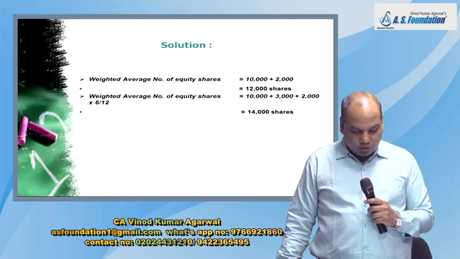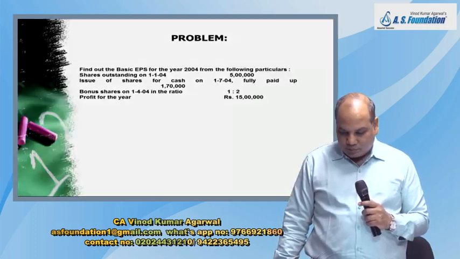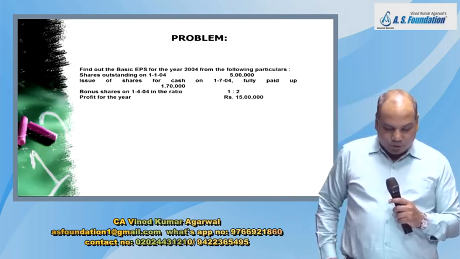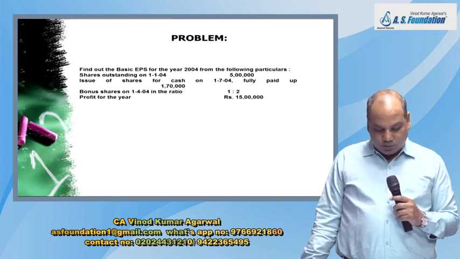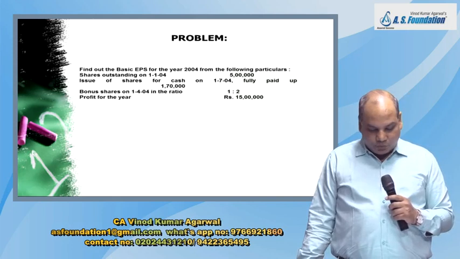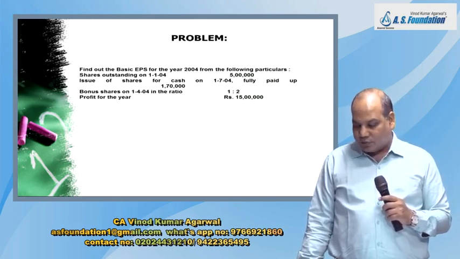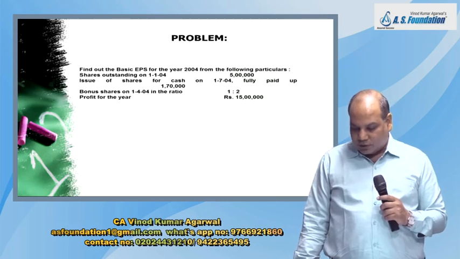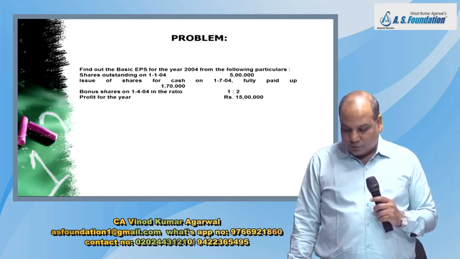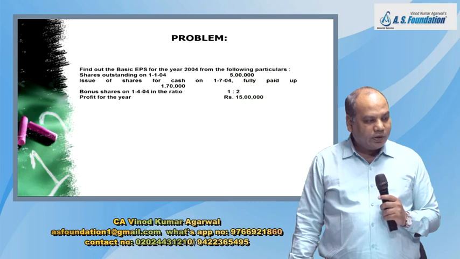Okay. Dear student, now you solve one small question, number 10 in the book only. Find out the basic EPS from the following particulars. Share outstanding on 1/1/2004, 5 lakh. Issue of shares for cash on 1/7/2004, fully paid up, 1,70,000.